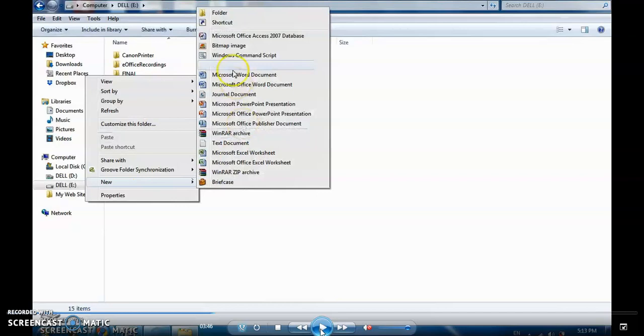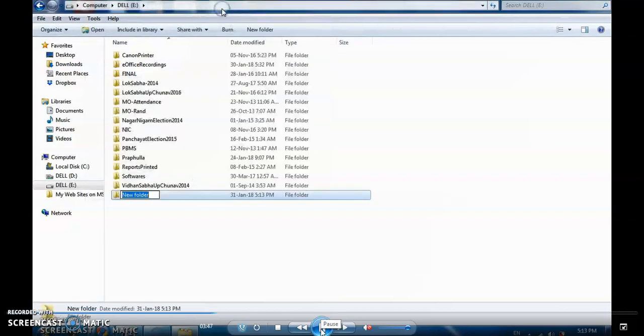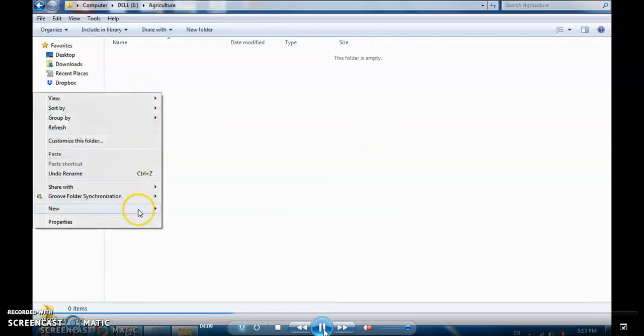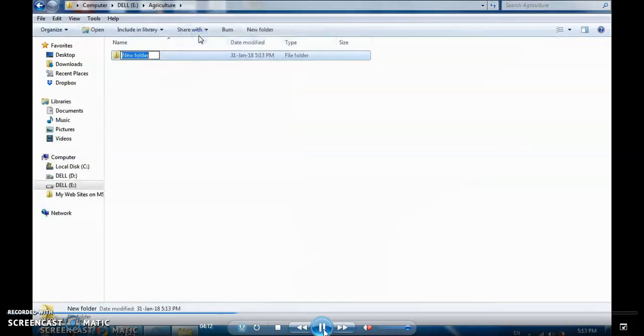So for this example I am creating my root folder, that is my department's name, the agriculture folder, in drive E. So I am going to create a folder and keep its name as agriculture. Now inside this agriculture folder, I'll create one more folder. I'm the owner of the establishment section, so I'll create one new folder with the name establishment.